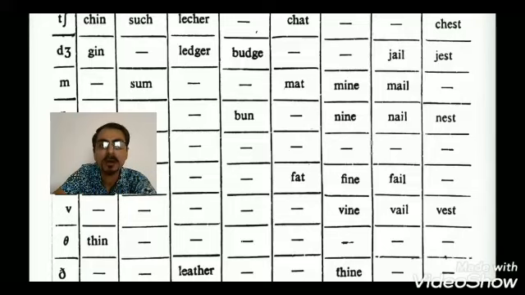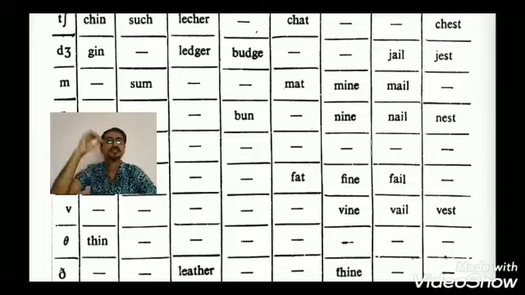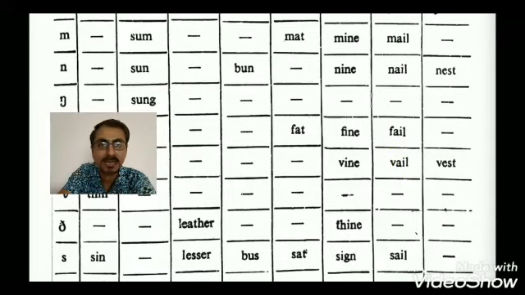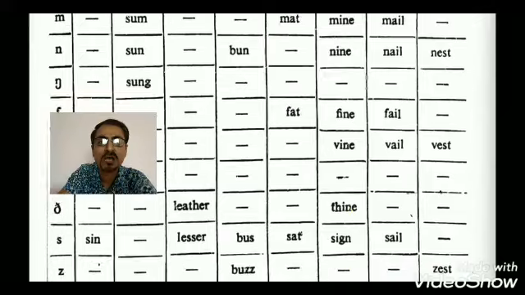Then we have m as in some, mat, might, male, mobile. N as in sun, nine, nest, and ng as in sung, flung.